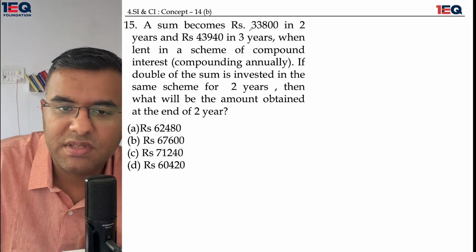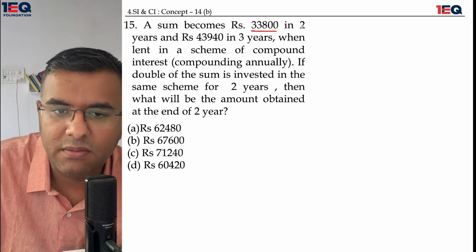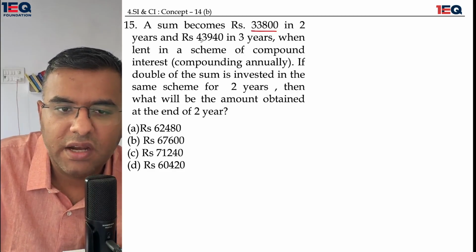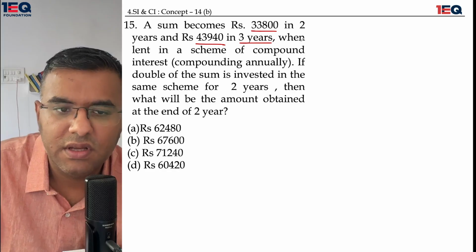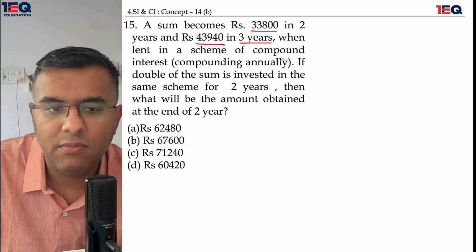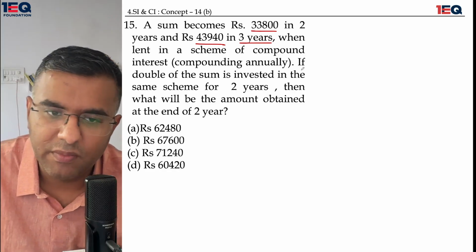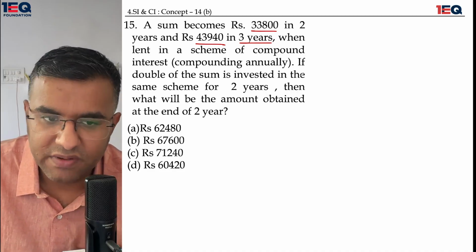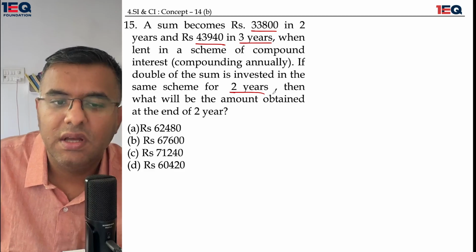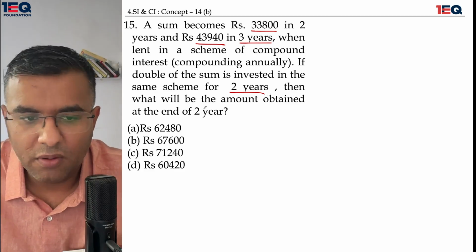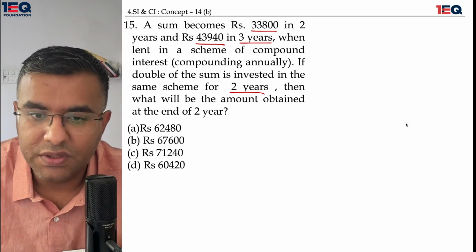A sum becomes 33,800 in 2 years and 43,940 in 3 years when lent in a scheme of compound interest compounding annually. If double the sum was invested in the same scheme for 2 years, then what will be the amount obtained at the end of 2 years?